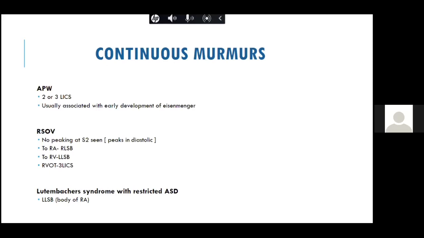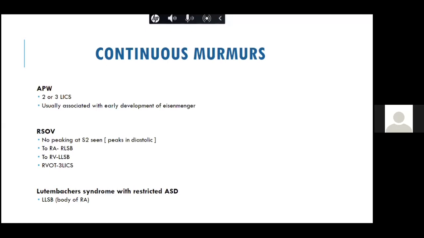Now, why? Because with the rupture of sinus of Valsalva, during the systole the sinus of Valsalva gets compressed, and that is why it may not be heard better during the systole. Also, one of the causes is the Venturi effect, because of which during the systole the murmur intensity decreases, and during the diastole, when it perfuses, it is heard louder, and it does not peak around S2 like a PDA murmur. Rupture of sinus of Valsalva is one of the important differentials.